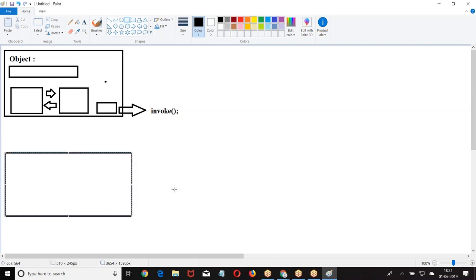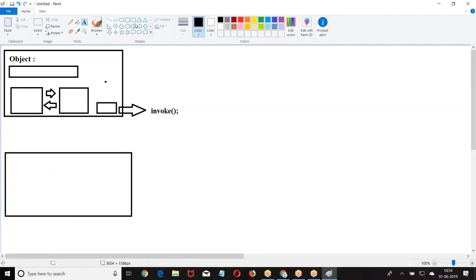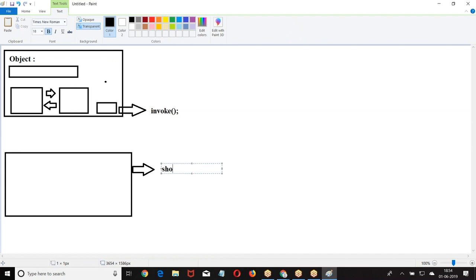There is a component here which will display the list of fields. The show will tell which fields I have to fetch, write a SQL query, get the data, and whatever data we get, that data will be displayed here.